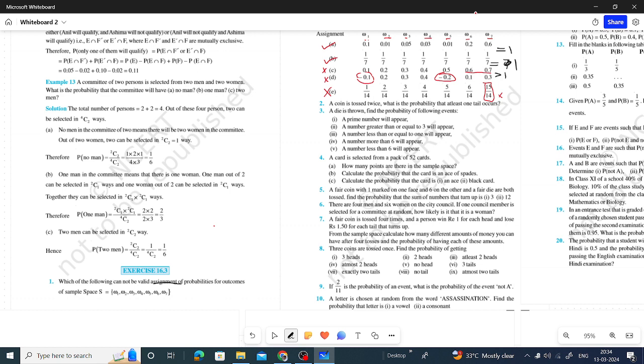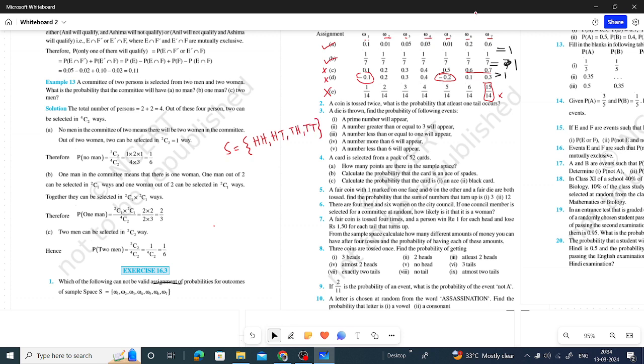Now question number 2 is, a coin is tossed twice, what is the probability that at least one tail occurs? That is quite simple. Sample space is HH, HT, TH, TT. These are the outcomes.